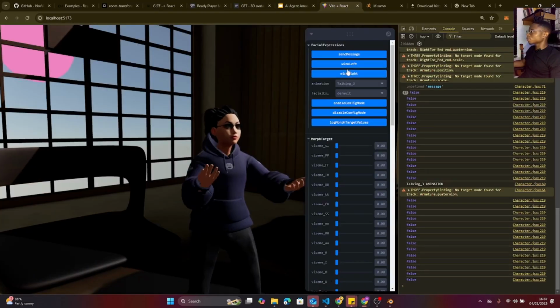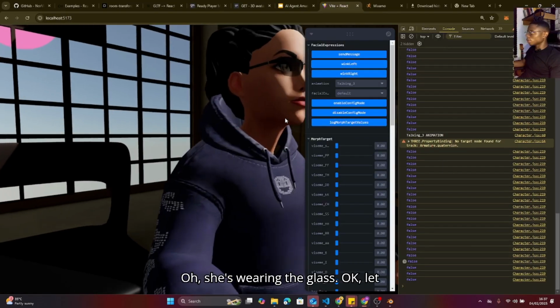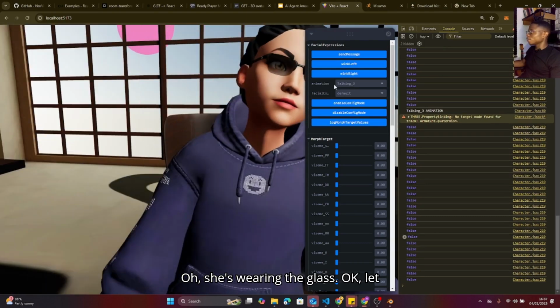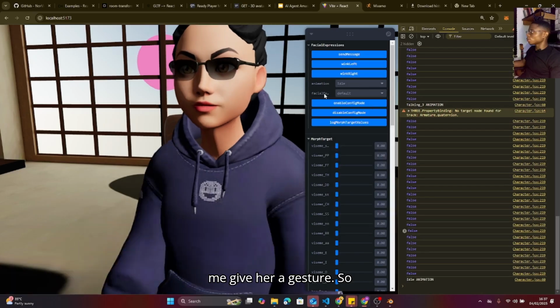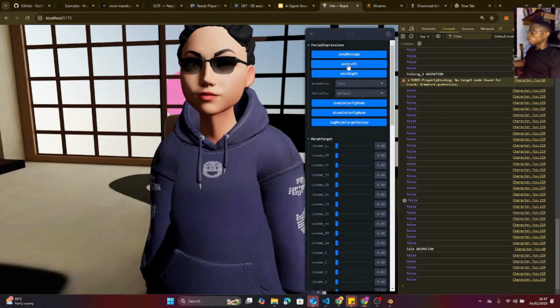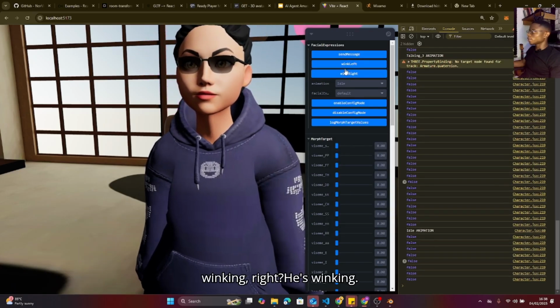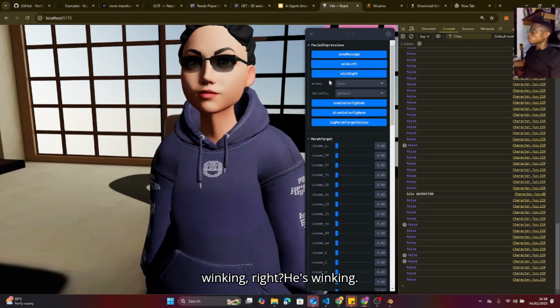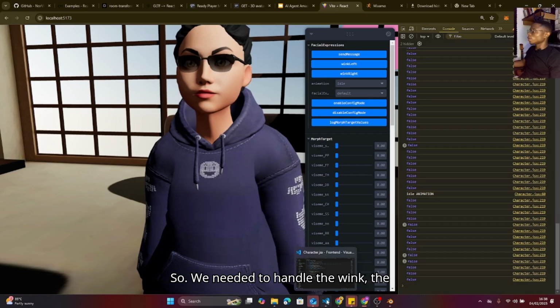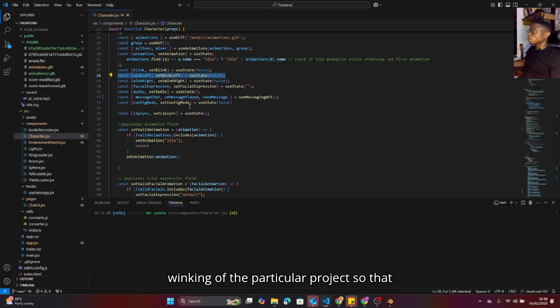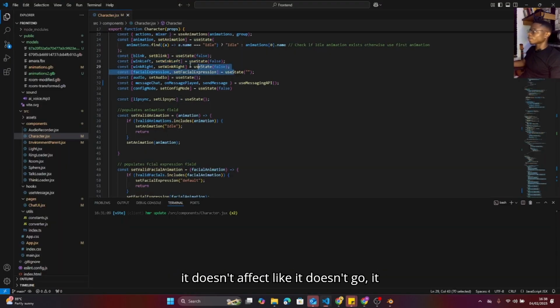Because if you want the character to blink, oh, she's wearing the glasses. Okay, we give her an eye gesture. So if you notice from the glasses, she's winking, right? So we needed to handle the winking of the particular project so that it doesn't affect the other facial expressions, because one thing with eye animation is it's always happening, so it doesn't look weird.